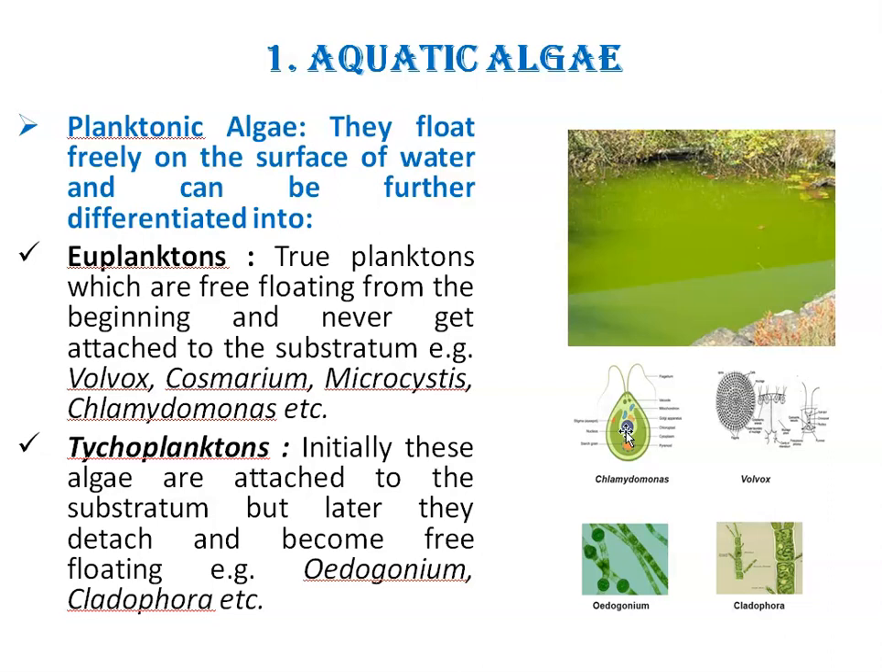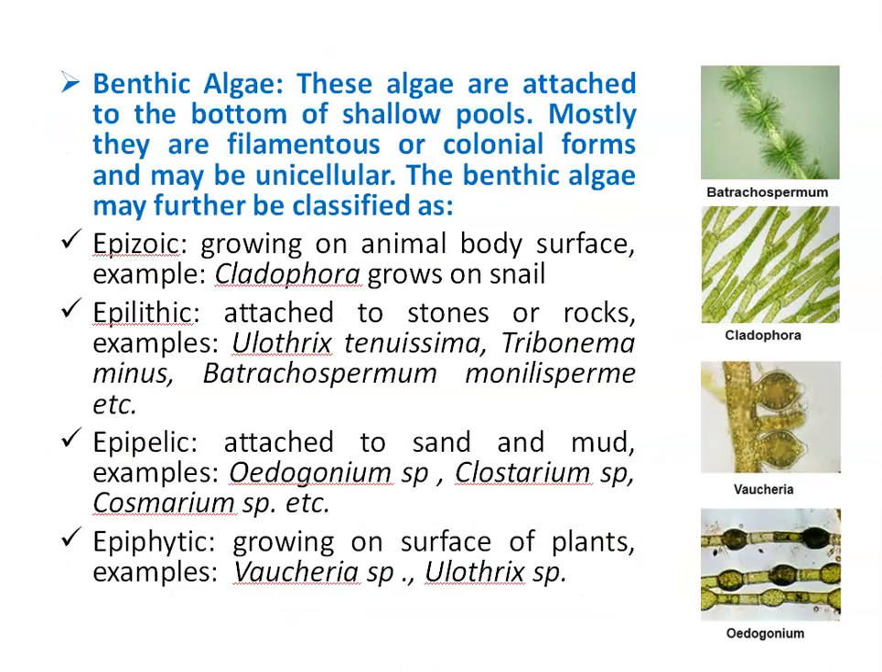Then second type is tychoplanktons. Tychoplanktons initially are attached to the substratum, but later they detach and become free floating. Examples are Oedogonium, this is Oedogonium, and Cladophora. Second is benthic algae. Benthic algae are attached to the bottom of shallow pools. Mostly they are filamentous or colonial forms and may be unicellular. The benthic algae may further be classified as epizoic, epilithic, epipellic, and epiphytic, right?